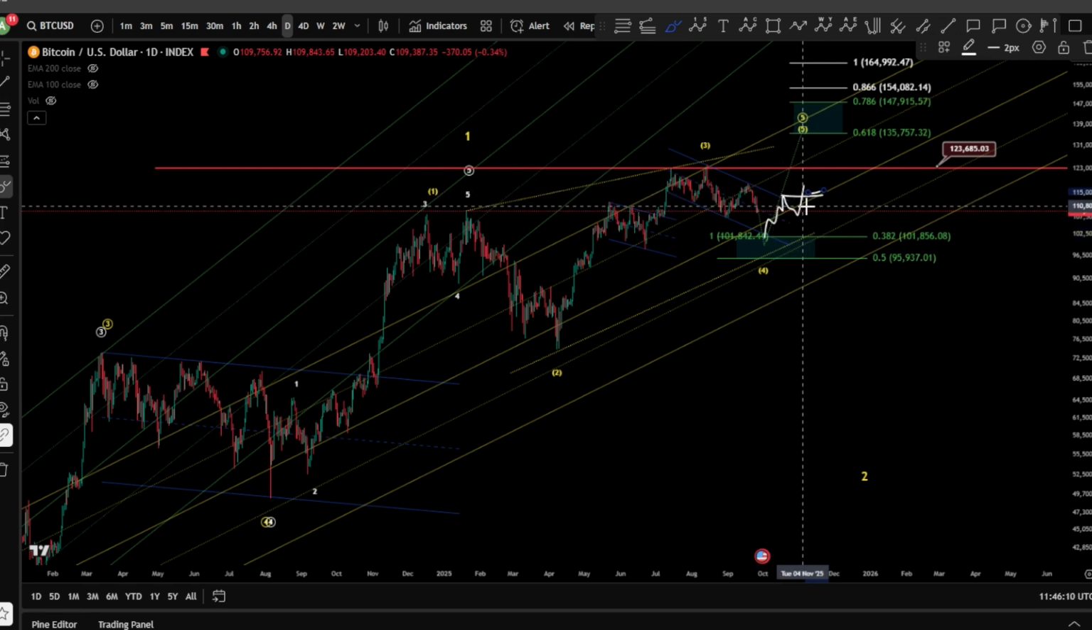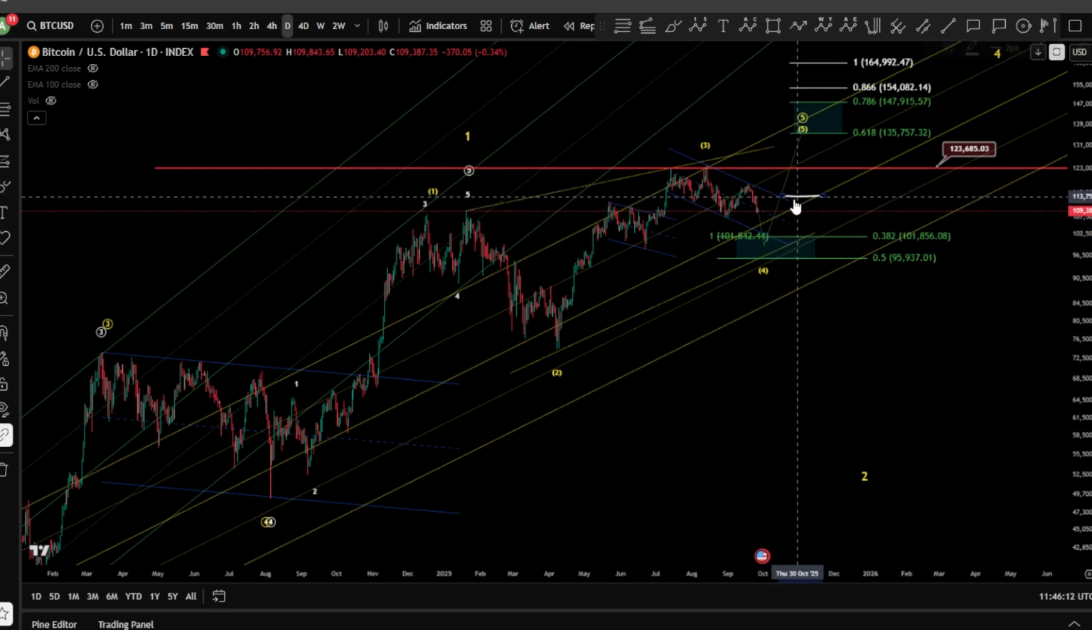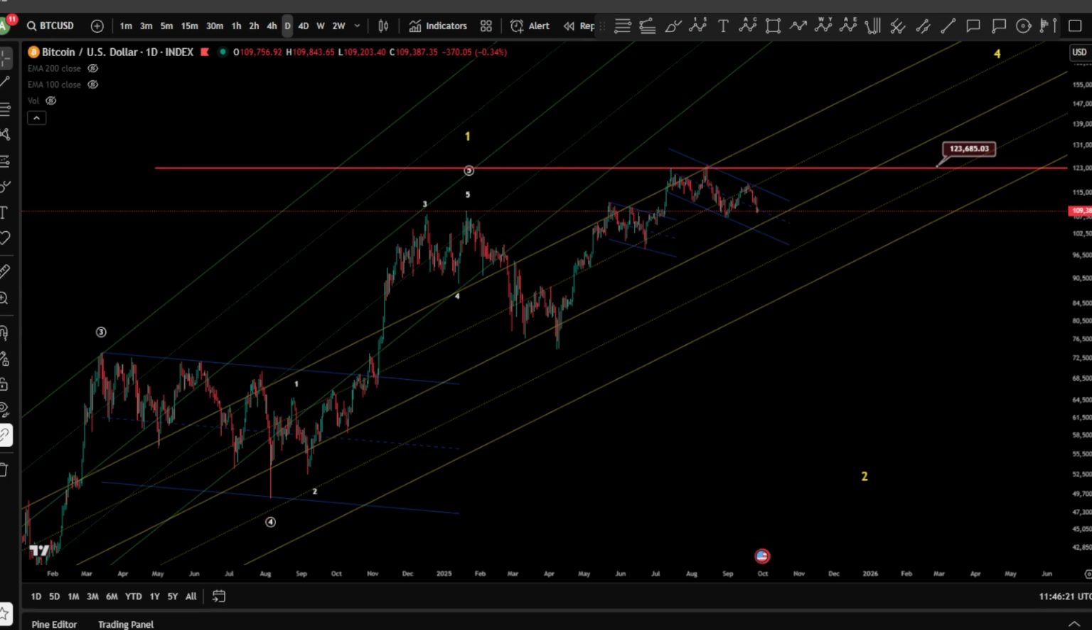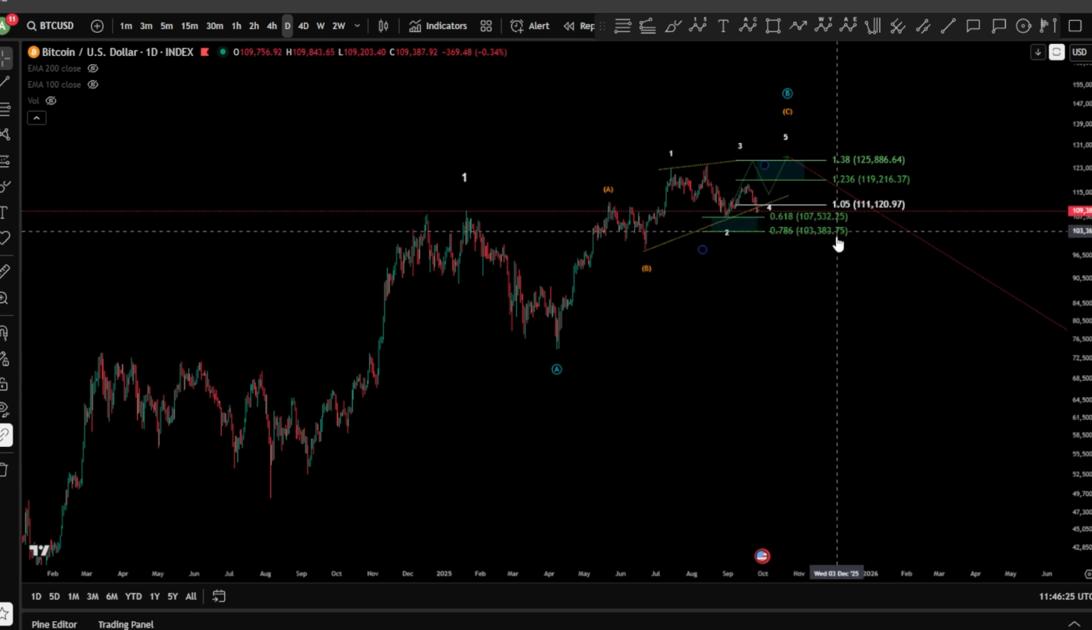If we see this broken, therefore, of course, we might say okay, there is a little bit of potential for higher prices here, potentially moving towards the 140K for Bitcoin again. But currently we cannot really call it right now until we get some signals.